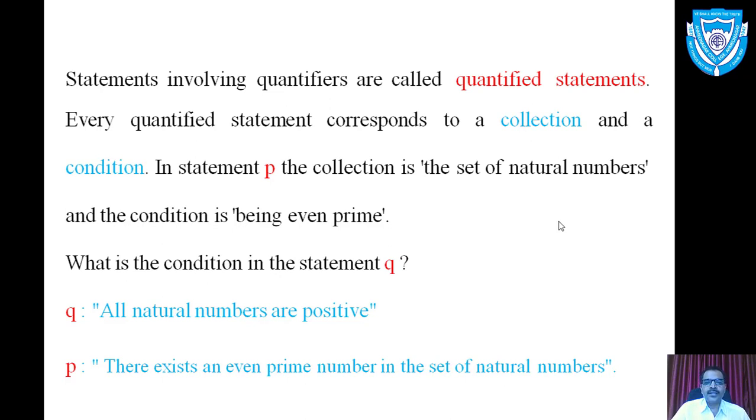In statement P, the collection is the set of natural numbers and the condition is being even prime. What is the condition in the statement Q? Here statement Q stands for all natural numbers are positive, and P is the statement there exists an even prime number in the set of natural numbers.